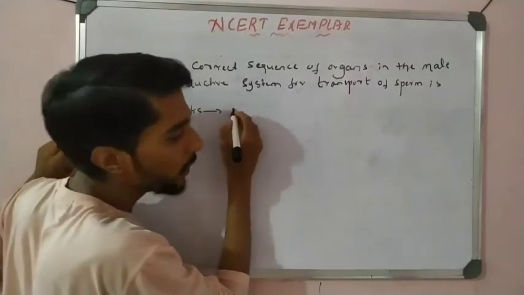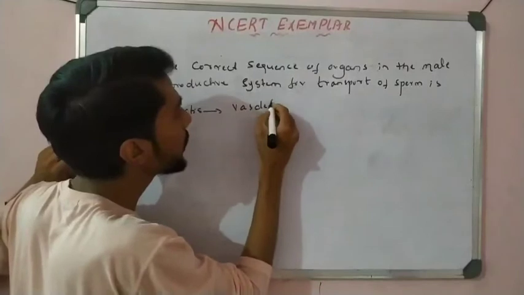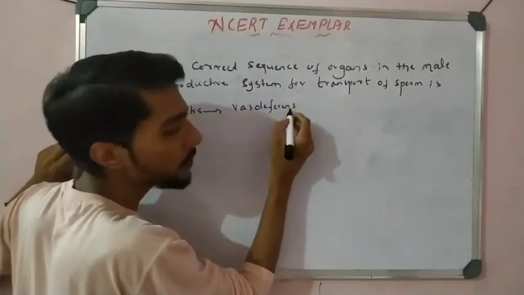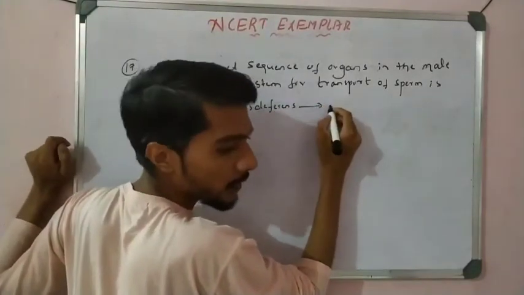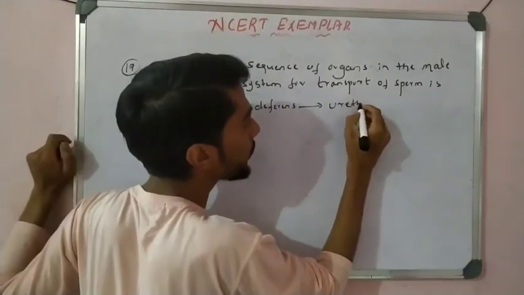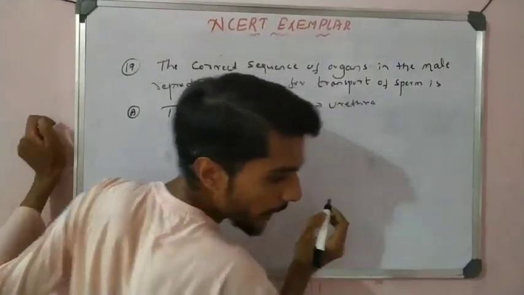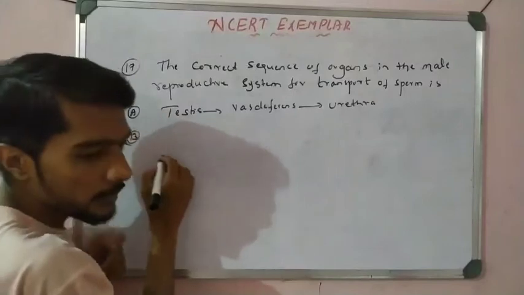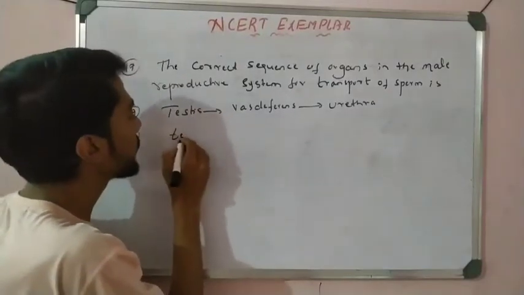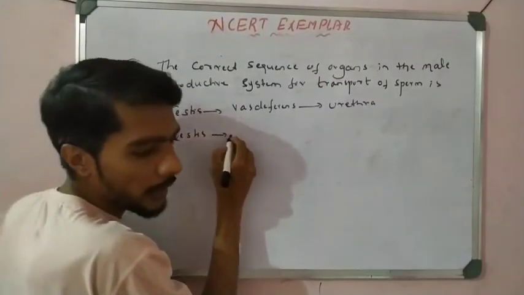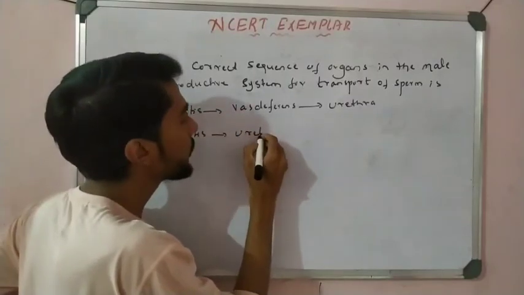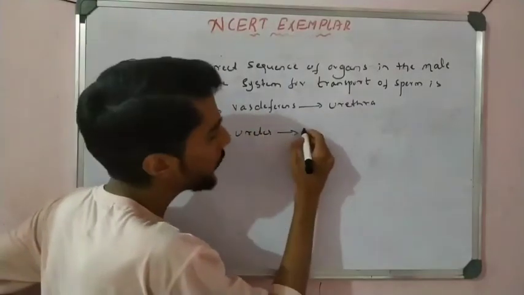Second one, vas deferens, and the third one, urethra, right? And then option B: testis, and then ureter, and then urethra.